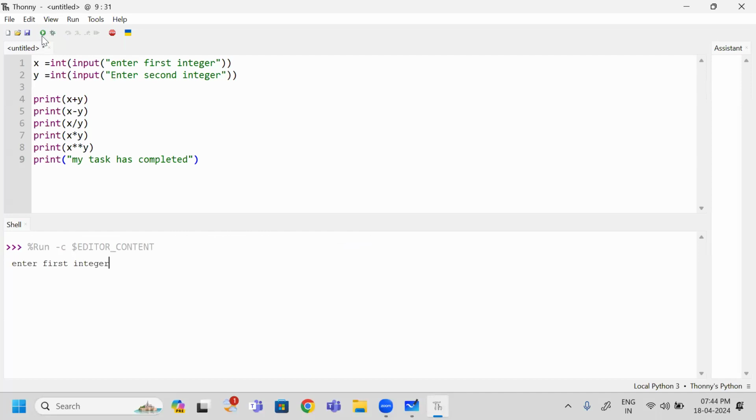It does not give any error, it is executing properly. I have given 10 as the first value. Next, the second value I have given is 5. Next, can I see every result along with the task as completed? Yes, this program is working fine. Next, I will execute again. Does this program contain any error? It does not contain any error.